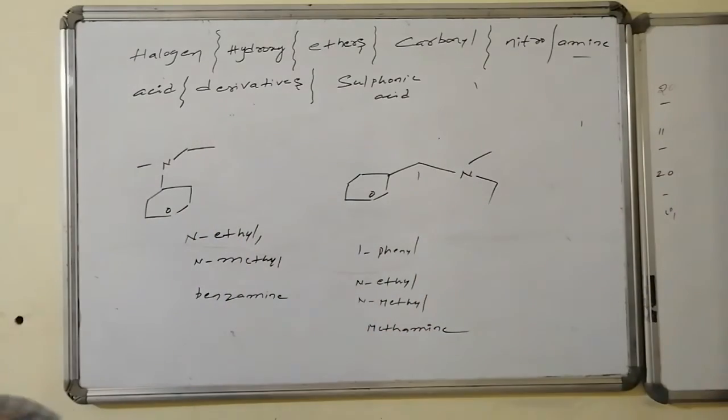This is the name of the compound. 1-phenyl, the first carbon has phenyl as the substitution, followed by ethyl as well as methyl as substitutions on the nitrogen. Hence the name of the compound is 1-phenyl-N-ethyl-N-methylmethanamine.